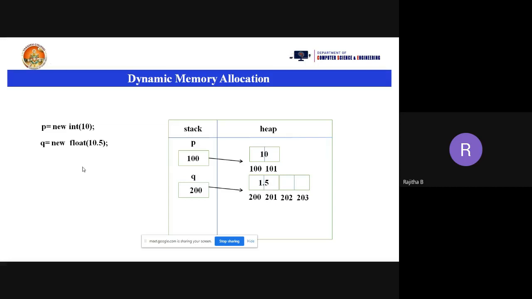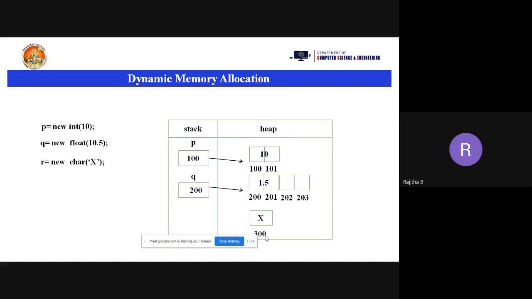Now suppose I am taking a character, that is r equal to new char, and I am taking the x character, x alphabet here. Now how much memory will be allocated for a character? Only 1 byte. For a character it is only 1 byte. So for this x, 1 byte will be allocated in the heap area. So the x value is stored into the heap area and it takes only 1 byte.